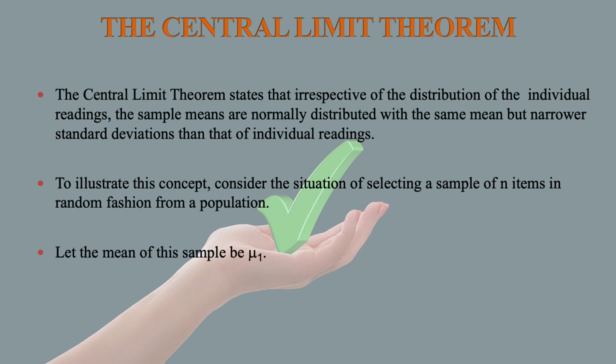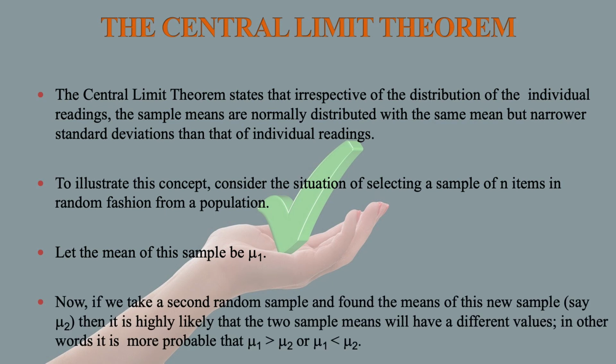Let the mean of the sample be mu1. Now, if we take a second random sample and find the mean of this new sample, say mu2, then it is highly likely that the two sample means will have different values. In other words, it is more probable that mu1 is greater than mu2 or mu1 is less than mu2.